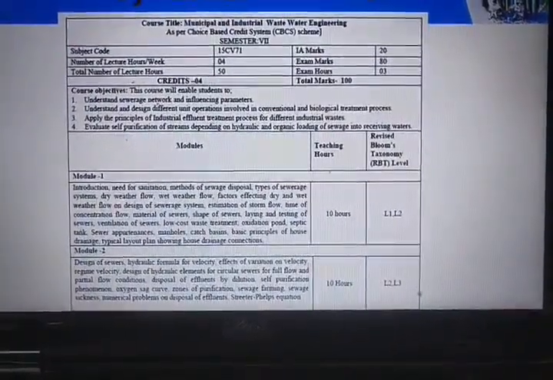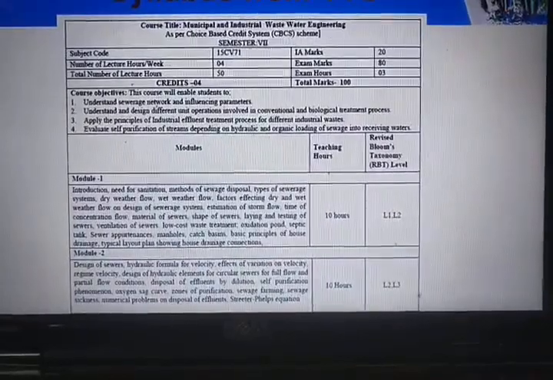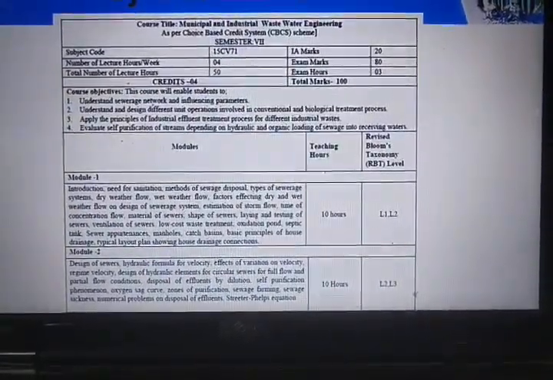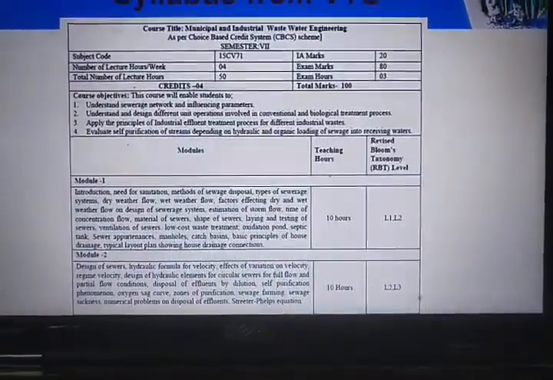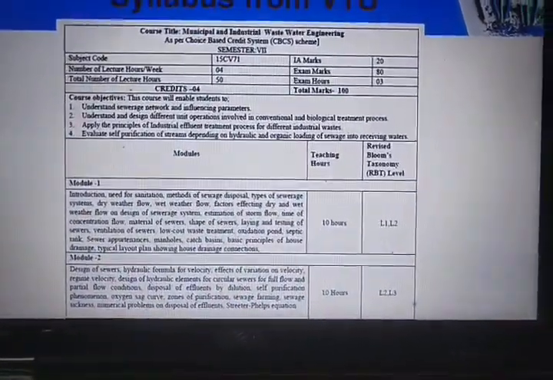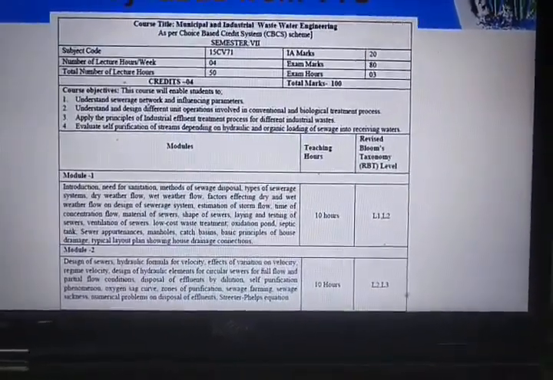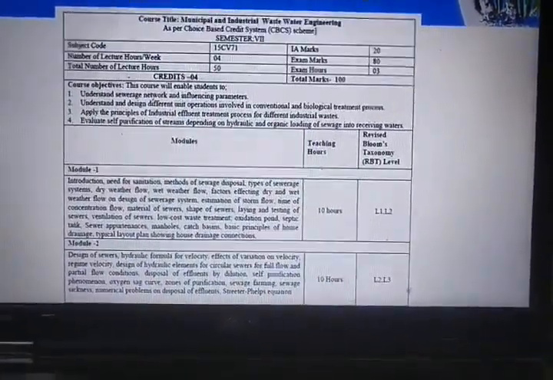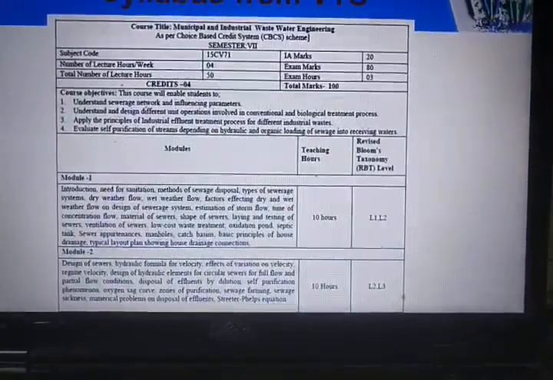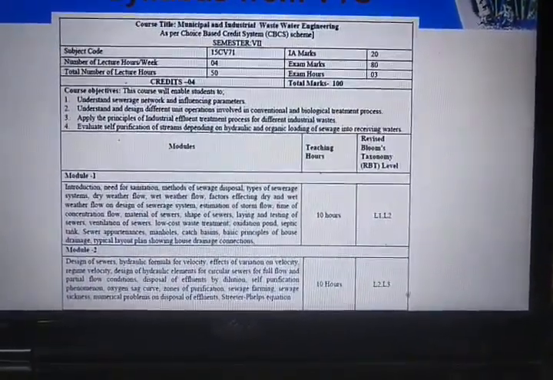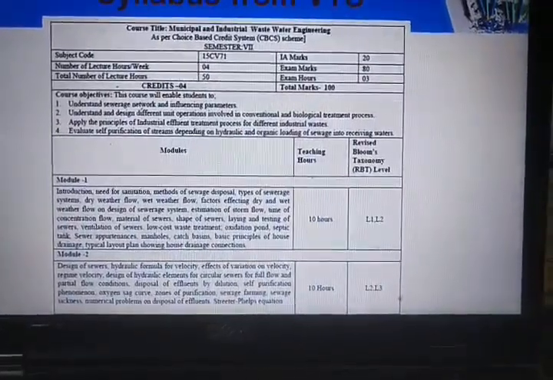Then in the last, fourth and fifth modules, you will learn some concepts about industrial wastewater treatment. Earlier this subject covered only municipal wastewater and stormwater systems. So here, to enrich you with some more knowledge about industrial wastewater treatment, those two modules have also been added to this course.